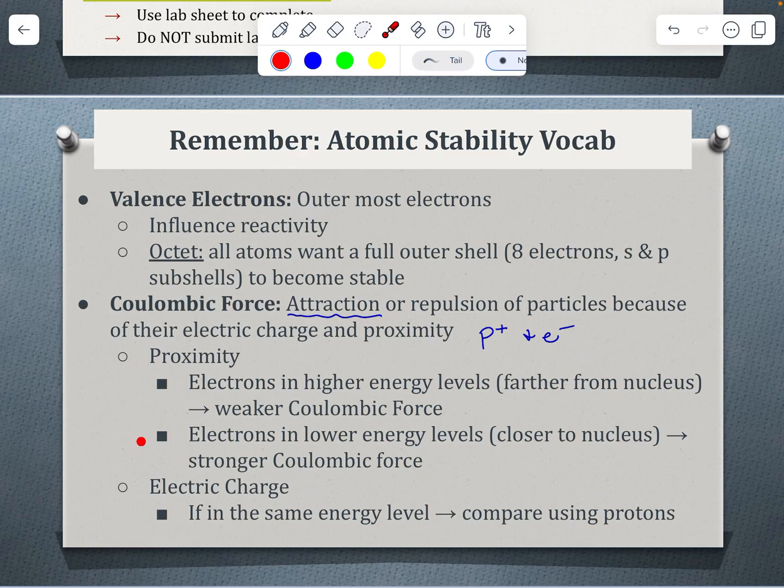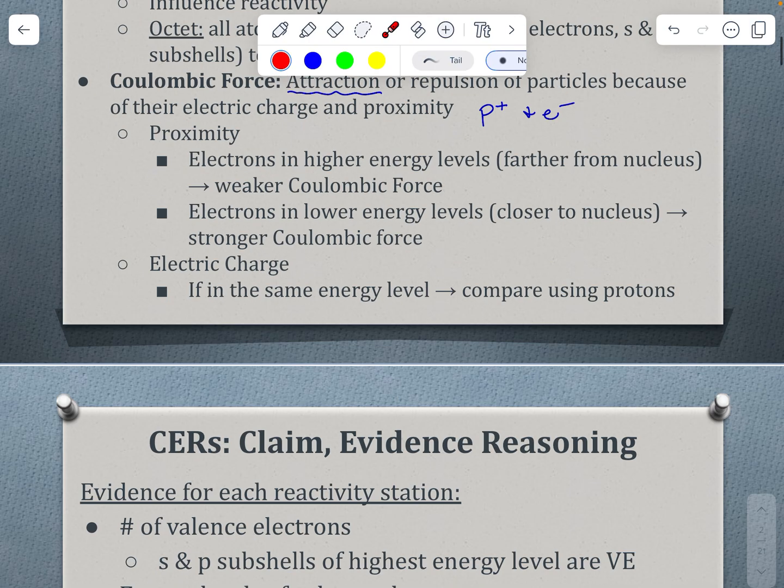If we are comparing proximity, for electric charge, we're comparing that if the elements you're comparing are in the same energy level, we want to compare the protons. How are we changing how many positive protons we have that might be influencing that Coulombic force?